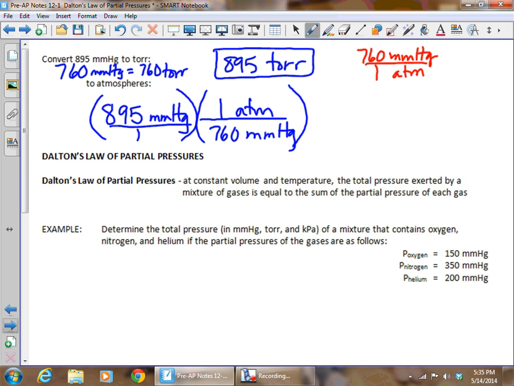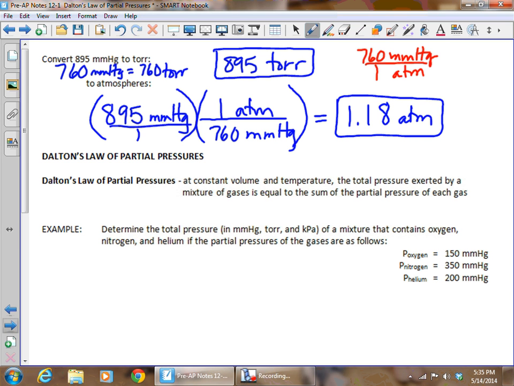And since the 760 millimeters of mercury is an exact number, meaning it has an infinite number of zeros after it, we are going to find that this now has 3 sig figs. The 895 gives us 3 sig figs, since we're not going to count the 760 millimeters of mercury. So when we divide this to 3 sig figs, we end up with 1.18 atmospheres.